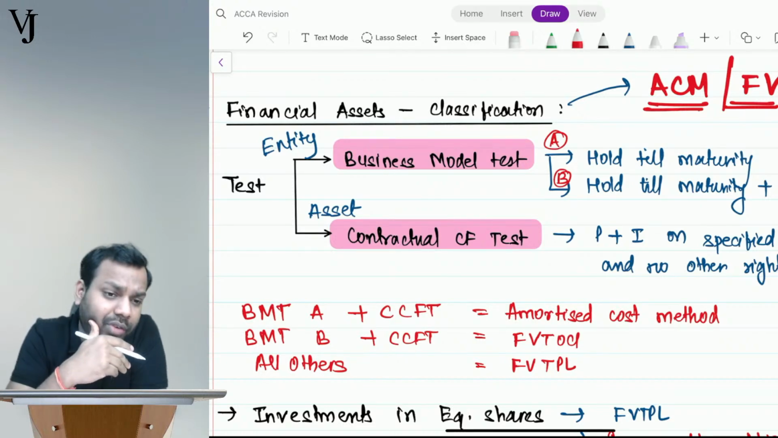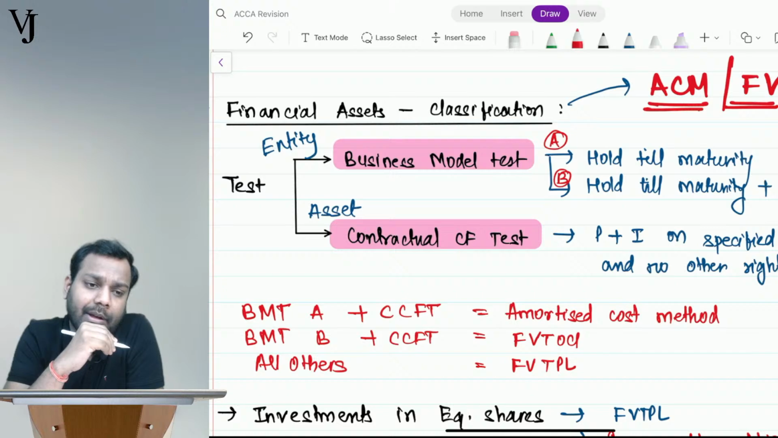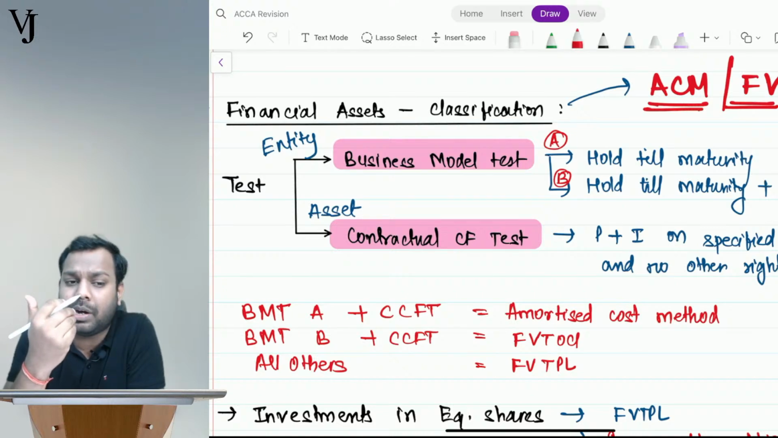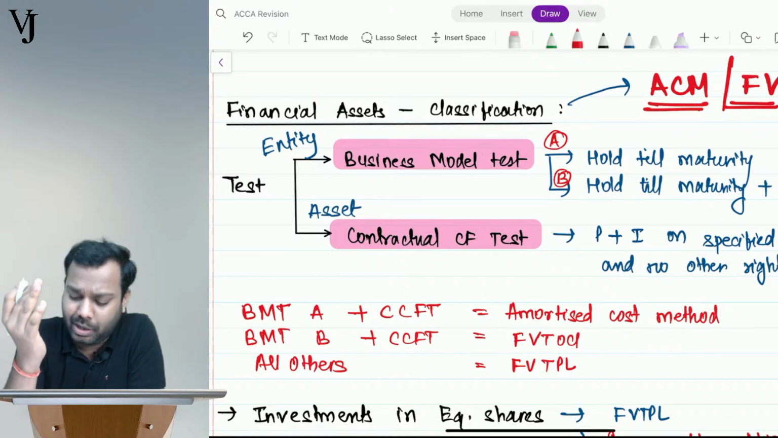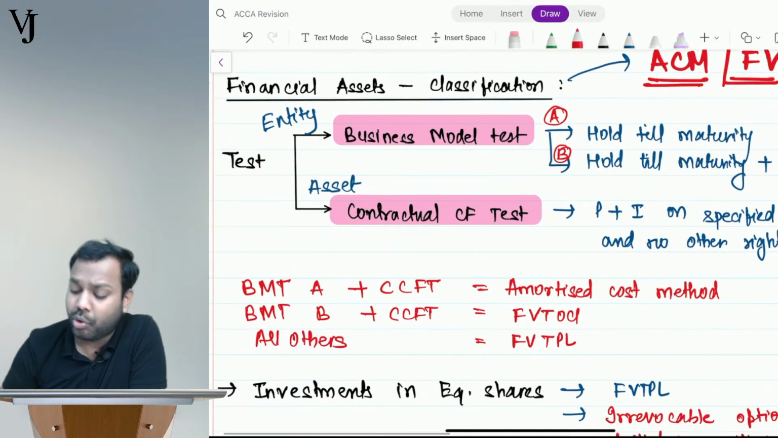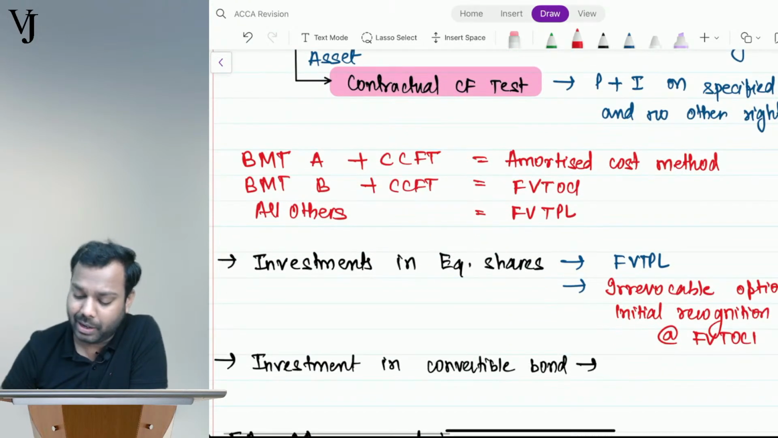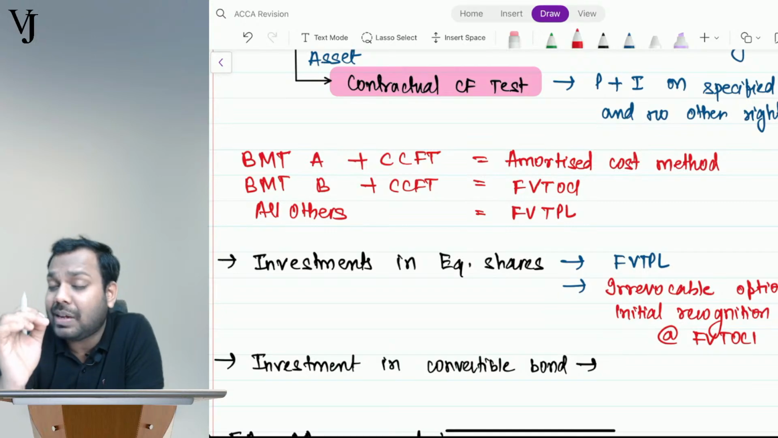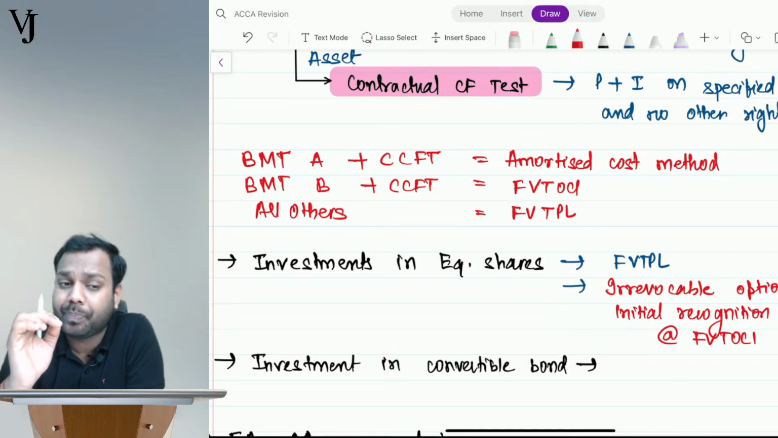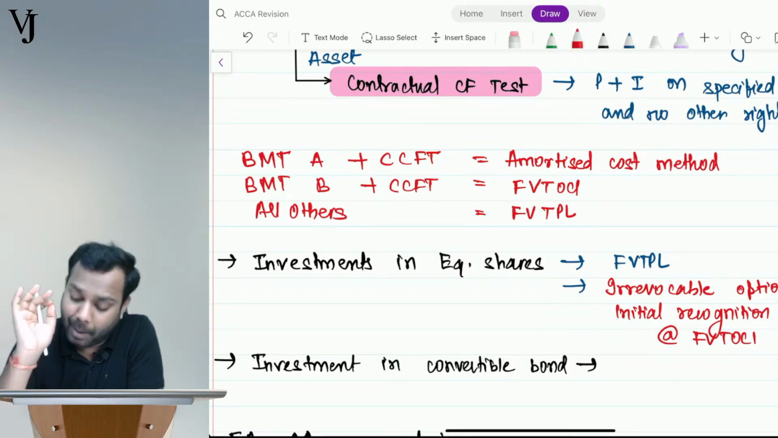Let's suppose I purchased the shares of Reliance. Is there any maturity? No maturity. Will I get principal and interest on specified dates from them? No. So both of these conditions don't get satisfied, right? So it will fall under all others, that is FVTPL. So the default classification of investment in equity shares is FVTPL.